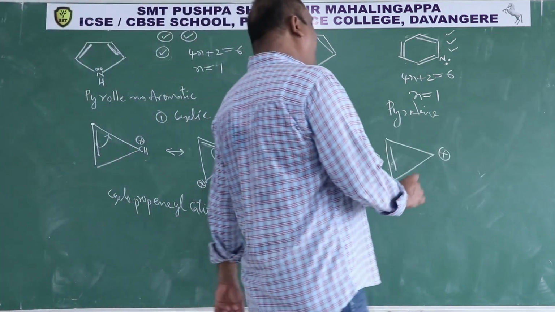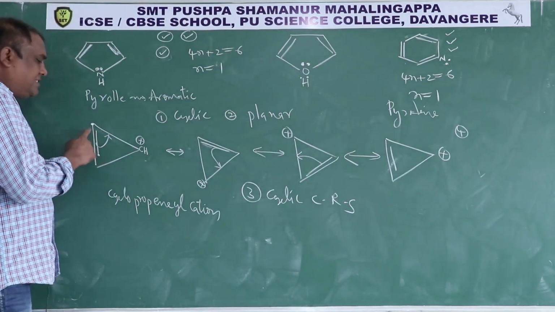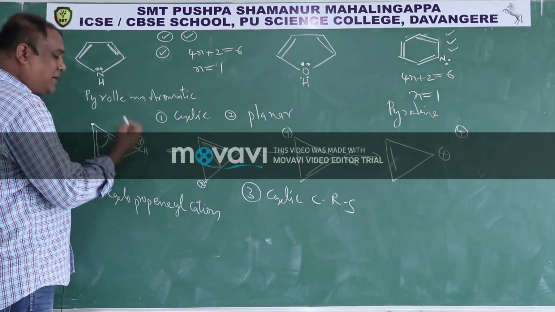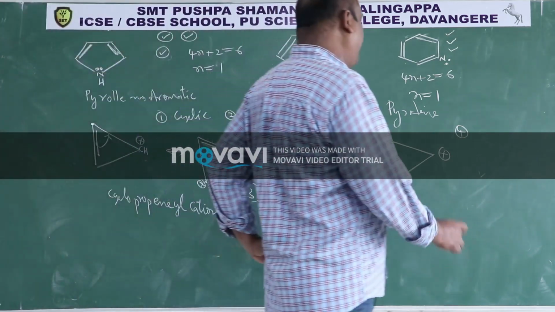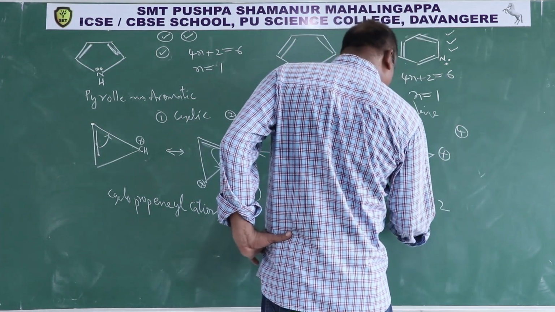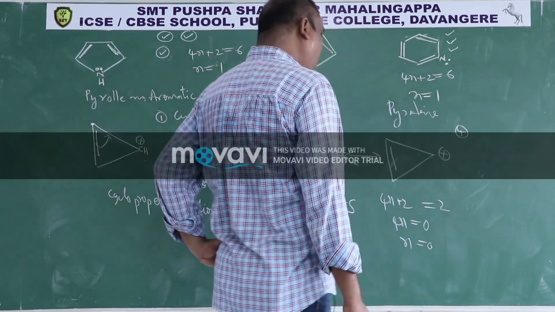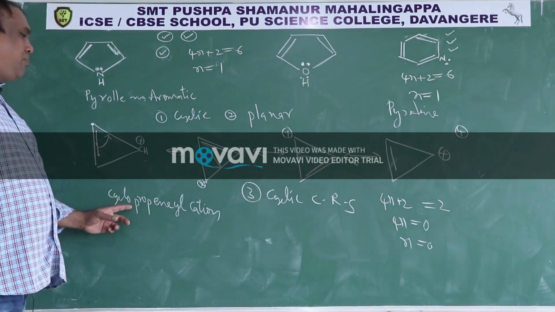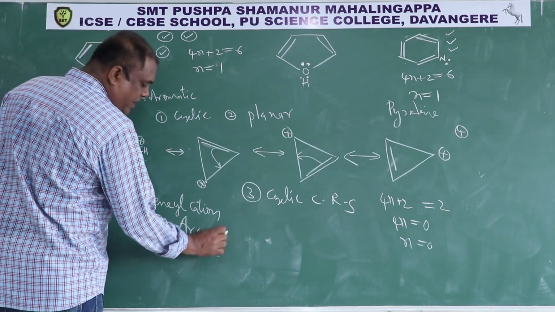Now coming to the final one, the fourth. How many electrons are there in cyclic resonance? Here this carbon does not have any lone pair, instead it has a vacant orbital. Therefore, the number of electrons in cyclic resonance is 2. So 4n plus 2 is equal to 2, 4n is equal to 0, n is equal to 0, and 0 is an integer. That's why the cyclopropenyl cation is aromatic in nature.